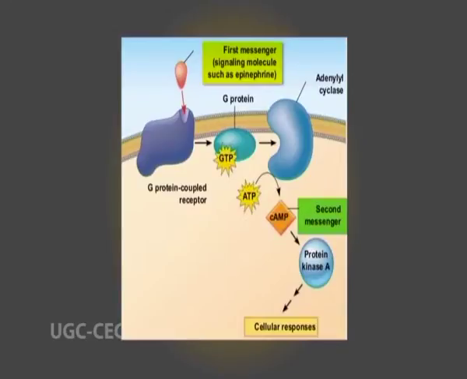An example is provided by the action of epinephrine or adrenaline on a liver cell. Epinephrine, the first messenger, binds to a G-protein coupled receptor in the cell membrane, which initiates steps resulting in intracellular synthesis of the second messenger 3',5' cyclic adenosine monophosphate, meaning cyclic AMP. Cyclic AMP then activates the intracellular responses to the epinephrine signal.